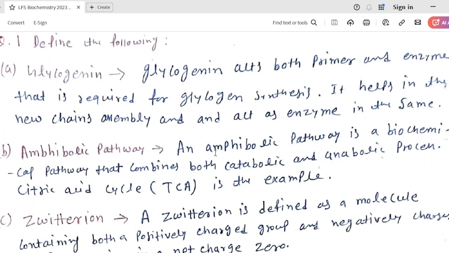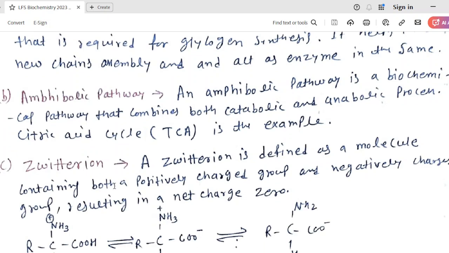Amphibolic pathway. An amphibolic pathway is a biochemical pathway that combines both catabolic and anabolic processes. Amphi means both. So the citric acid cycle is the example in which there is a catabolic mode of operation as well as anabolic. It can act in both ways.